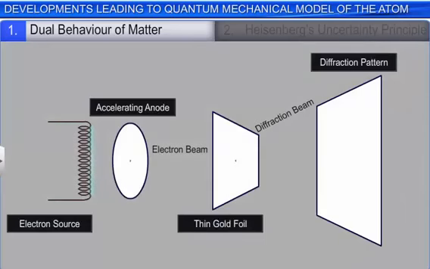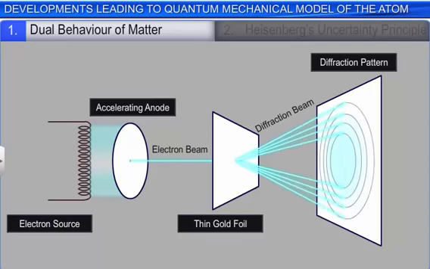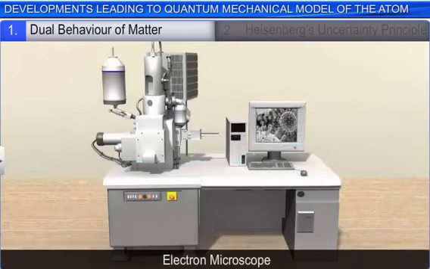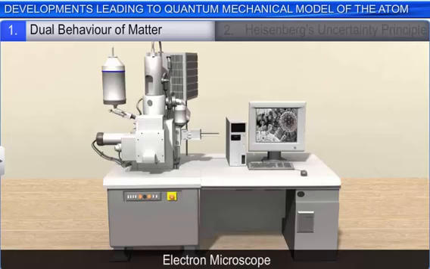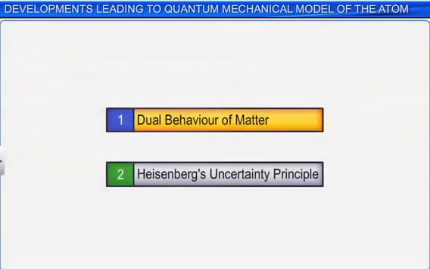De Broglie's theory and equation was later proved to be correct when it was found that an electron beam undergoes diffraction, a property that is unique to waves. The wave nature of electron forms the basis of an electron microscope that achieves a magnification of about 15 million times, and is therefore a powerful tool in modern scientific research. Let's now look at the Heisenberg uncertainty principle.